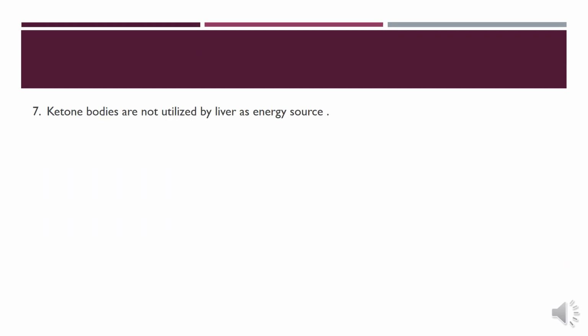Number 7 is ketone bodies are not utilized by liver as energy source because liver lacks the necessary enzyme beta-ketoacyl-CoA transferase.